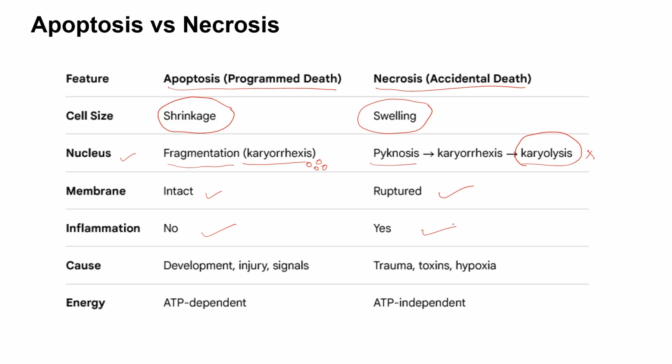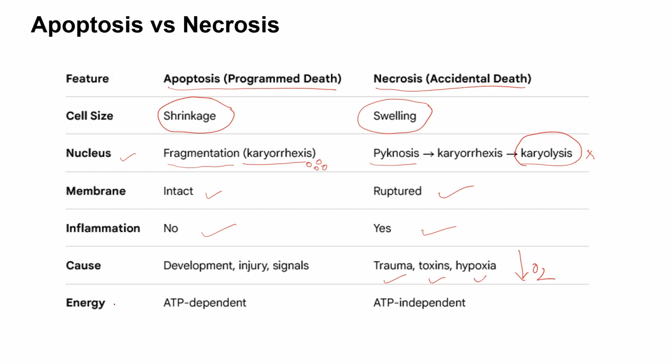The cause of apoptosis is development, injury or signals, while here it is any sort of trauma, toxin or hypoxia. Hypoxia stands for a lower oxygen concentration in the cellular system. So this could lead to necrosis, while these are a kind of accidental death. So these are always related to any toxicity associated with the cell.